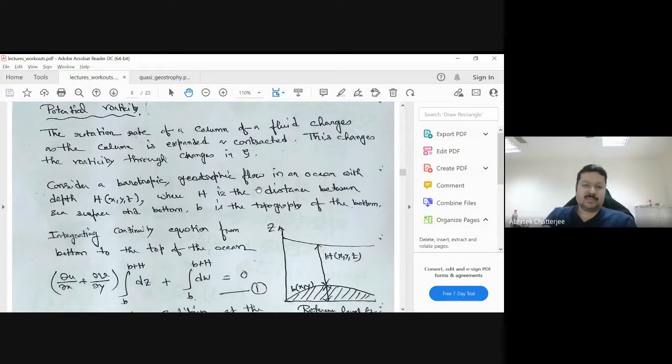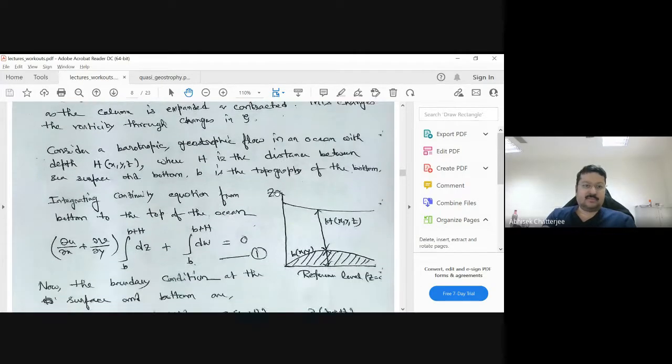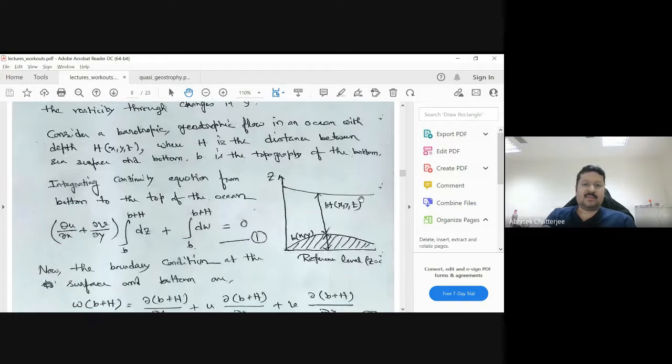So we have taken an ocean, for example, and this is the bathymetry. Bathymetry means the depth, the floor of the ocean, how it looks. It is not flat, it has some curvature, which is denoted by b(x,y). So b is the curvature of the floor depending upon x and y; it changes in x and in y.